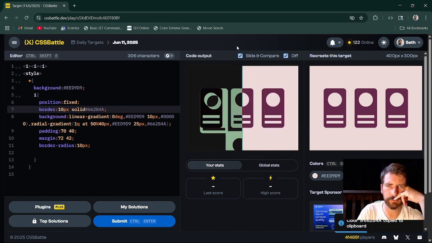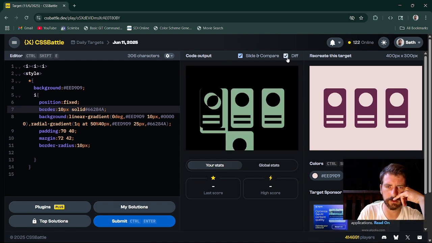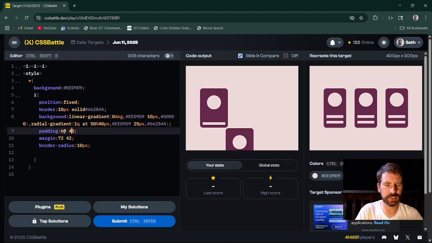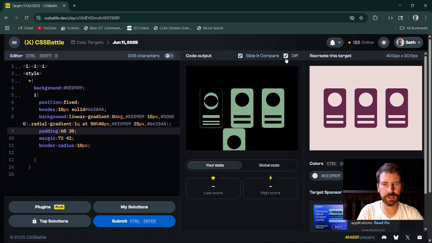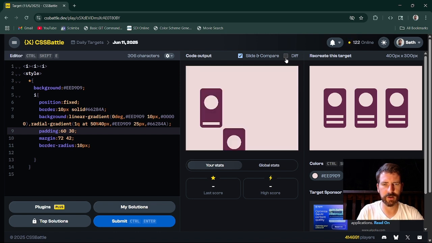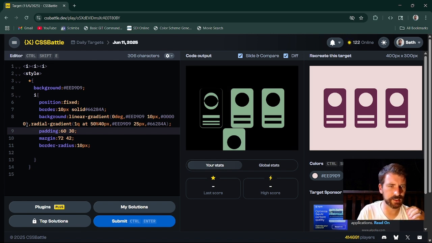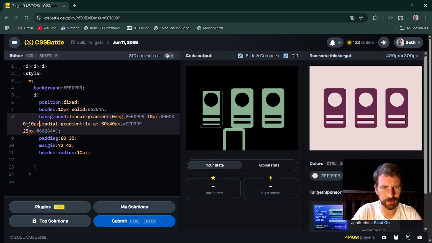Alright. Changed a lot. Oh, expanded it by 20 pixels. So let's drop this by 60 and that by 30 and see if we're back to where we need to be. Pretty much are. The width is spot on. That's good. So now we can just set the positioning of our gradient pixels.